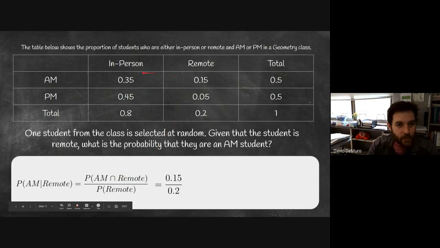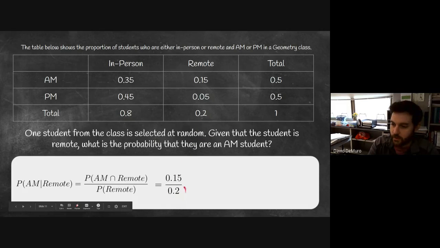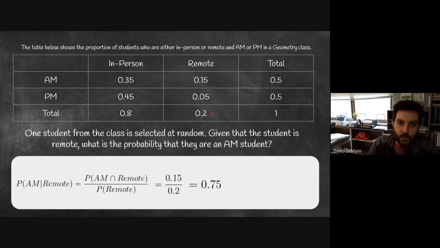So AM and remote is this 0.15. That's the joint probability of students who are both remote and in the AM session. And that's divided by this 0.2. We are ignoring all of the in-person students here because it's given that the student is remote. So we're only looking at the 20% who are remote, and 15% divided by 20%, or 0.15 divided by 0.2, is 0.75. Looking at these remote students only, 75% of them are in the AM session. And that would leave 25%, I suppose, in the PM session.